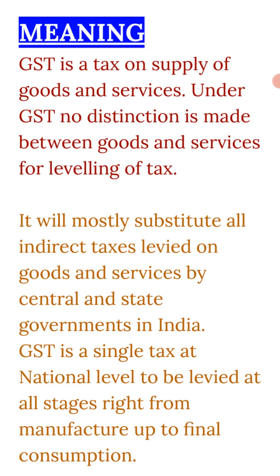Now, see the further meaning of GST. GST is a tax on the supply of goods and services. That means it is a tax that is simultaneously, and on the same slab, implemented on the goods as well as on the services. Under GST, no distinction is made between goods and services for levying of the tax. It will mostly substitute all indirect taxes levied on goods and services by the central and state governments of India. That means all types of taxes initially imposed by the central government or by the state government are unified under the category of GST.